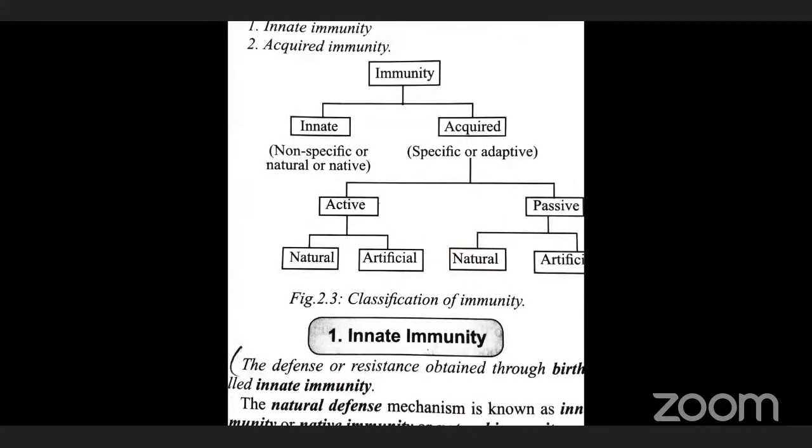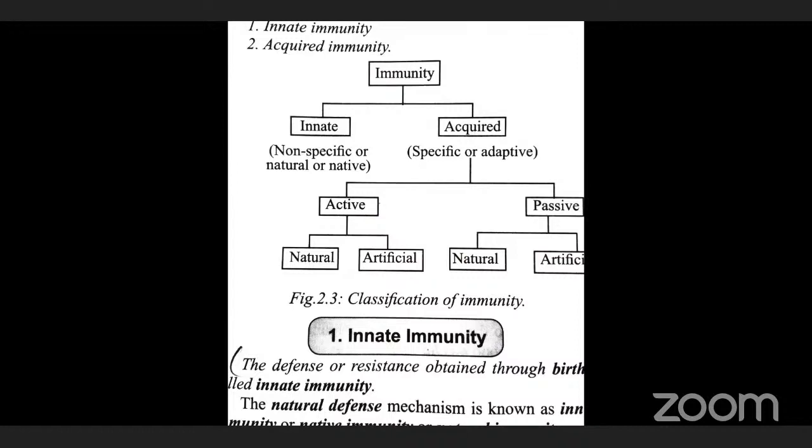Innate immunity is also known as non-specific immunity, also called native immunity, the natural immunity. So the other names of innate immunity: non-specific immunity, natural immunity, and native immunity. What is the meaning of innate immunity? It means the defense or resistance obtained through birth.